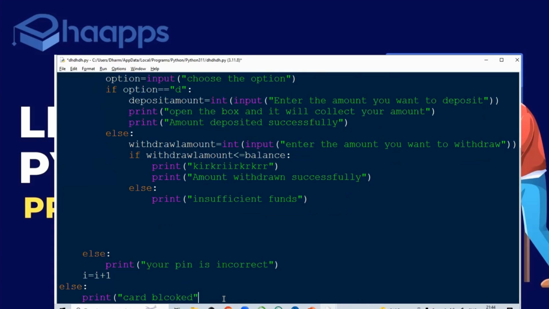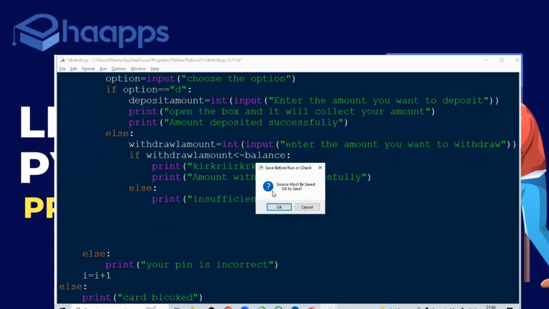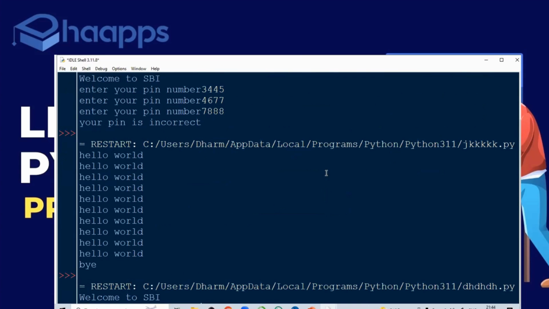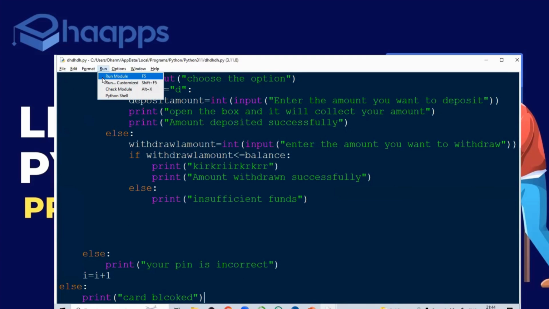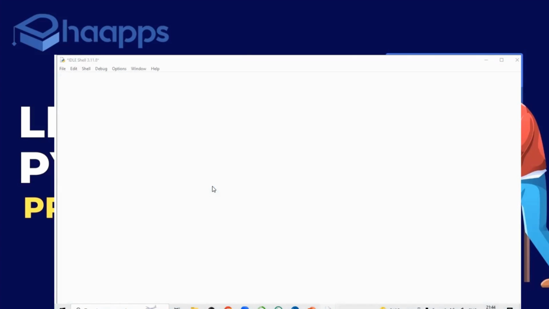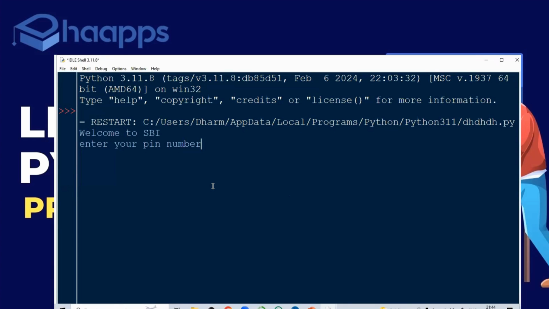Oh, life of a programmer. We learn with the experience. We learn with the errors only, guys. And I'm writing the code live. Okay, I'll get the errors. Please don't mind. Enter your pin number.